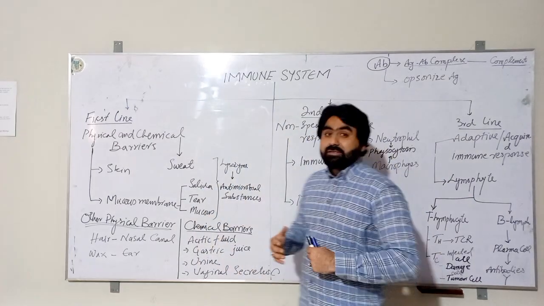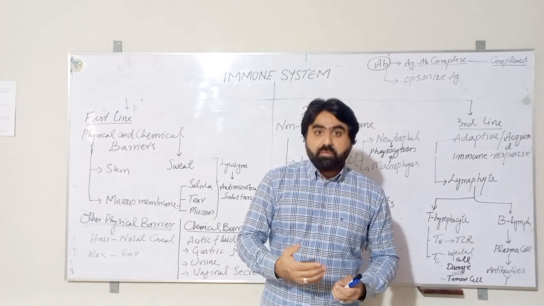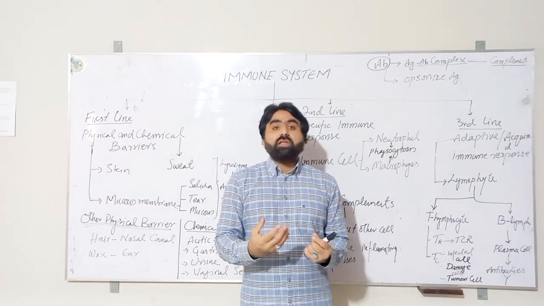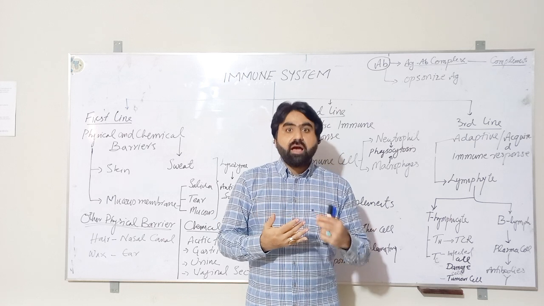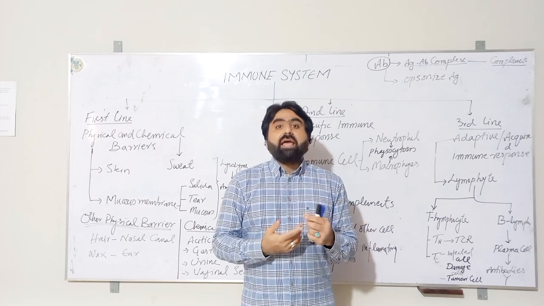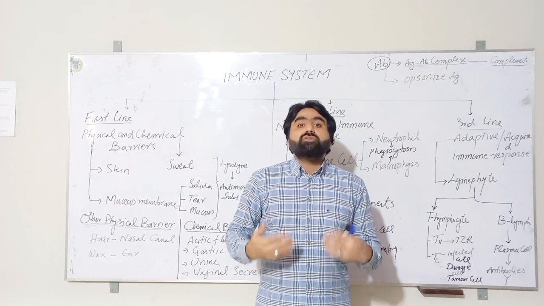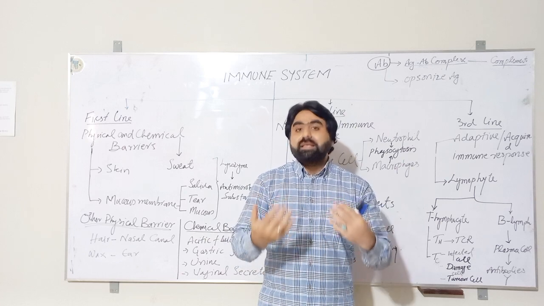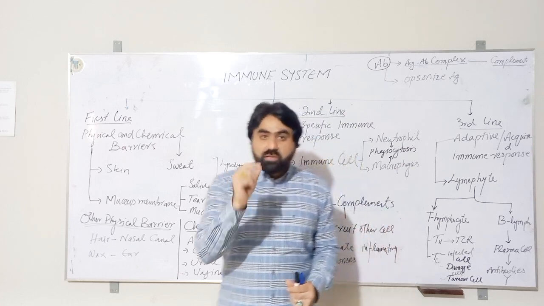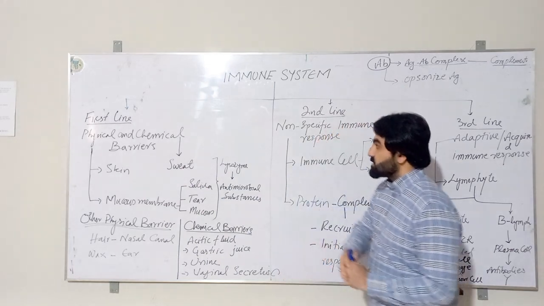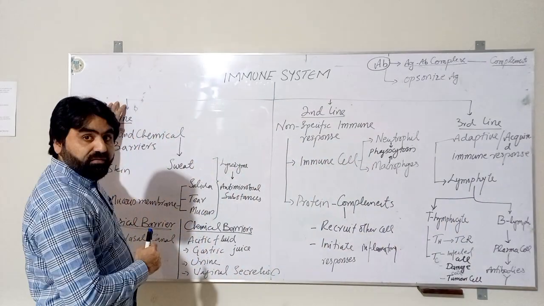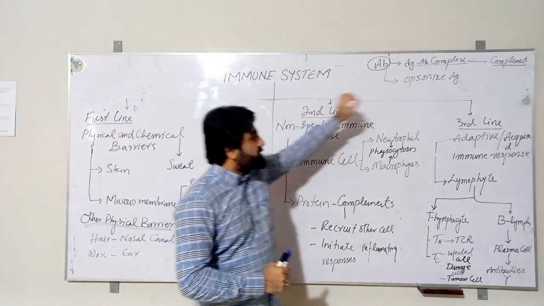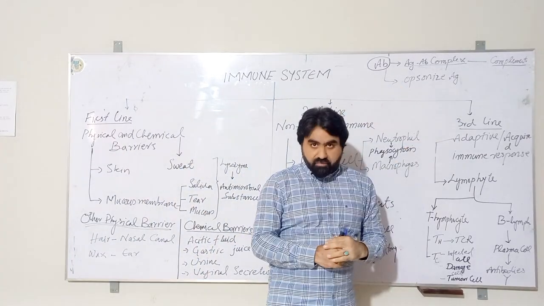So the immune system is a defense system in the body through which the body protects itself from foreign invaders like bacteria, virus, fungi, allergen, or from tumor growth which arises from inside the body. For the purpose of understanding, the immune system will be divided into three lines of defense: first, second, and then third line of defense.